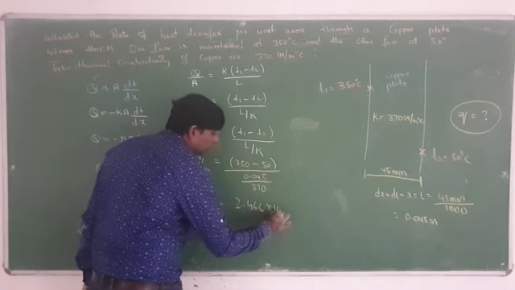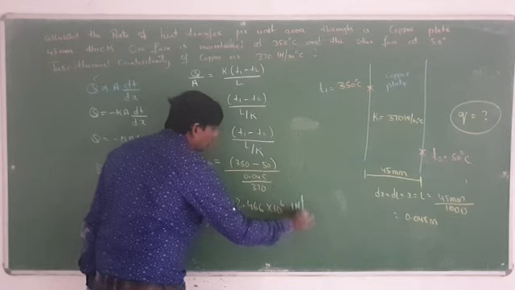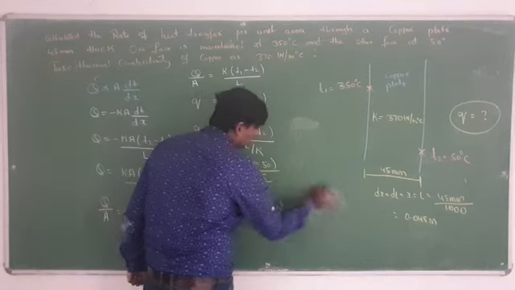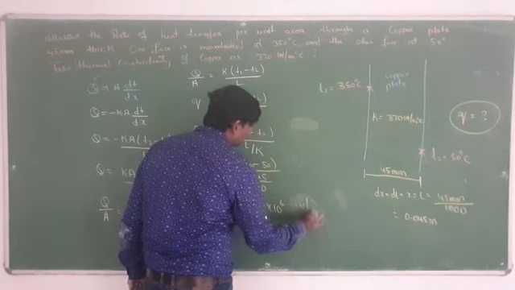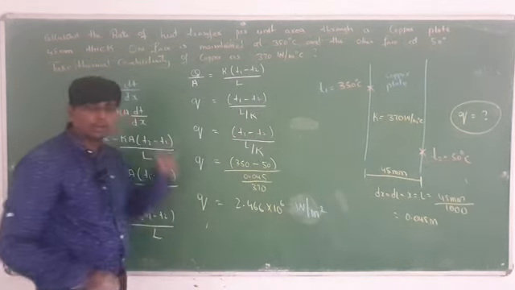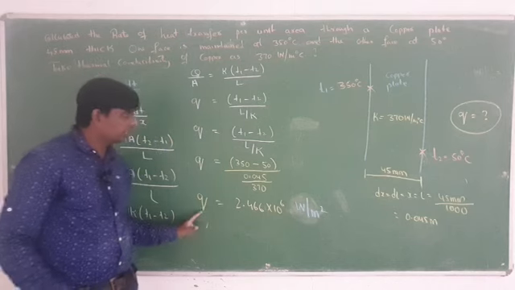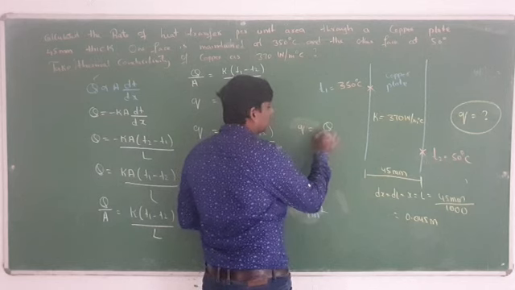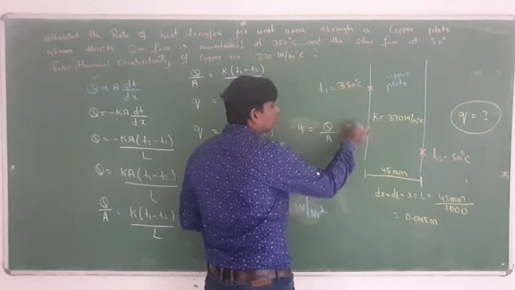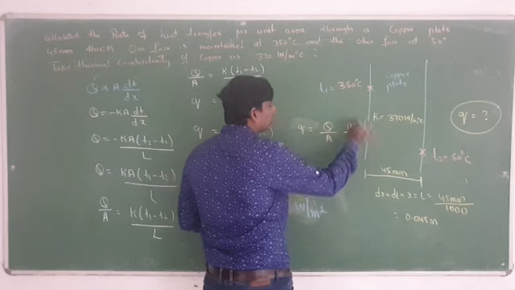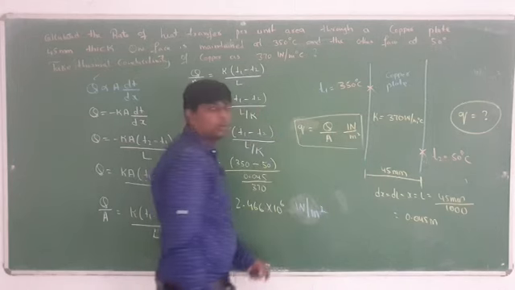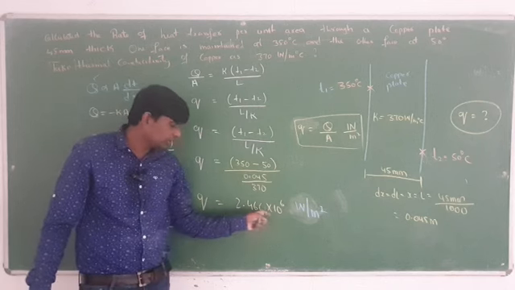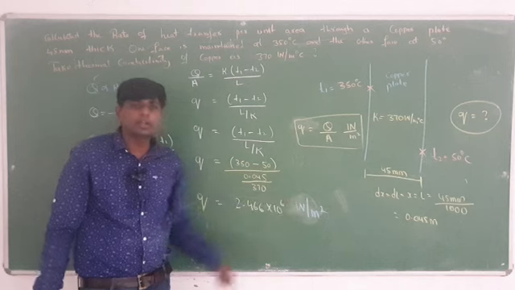So small q is equal to 2.466 into 10 to the power of 6 watt per meter square. What unit do you have to follow here? Watt per meter square. Why? Because small q means capital Q by area. The unit of capital Q is watt and the area unit is meter square. So small q is 2.466 into 10 to the power of 6 watt per meter square.